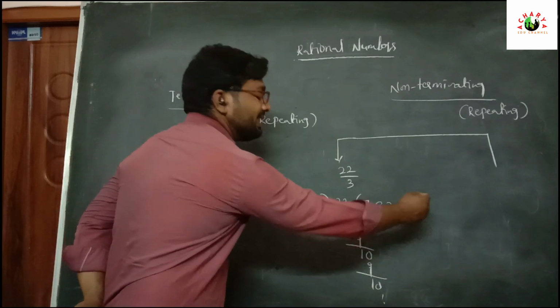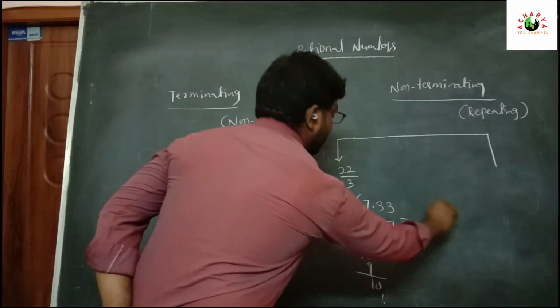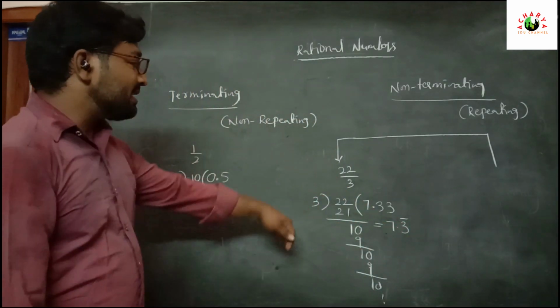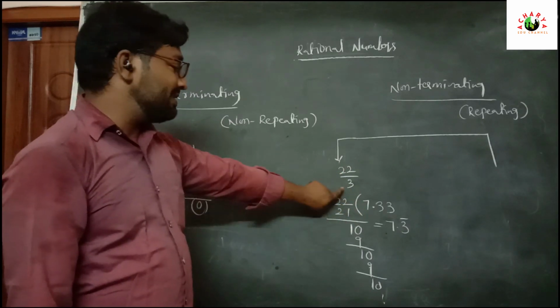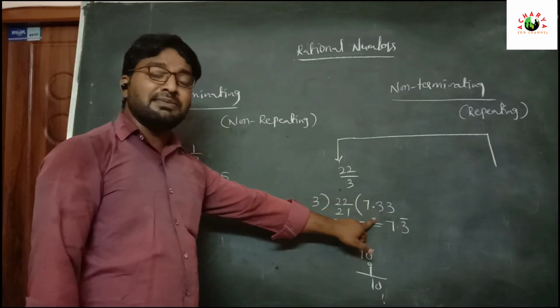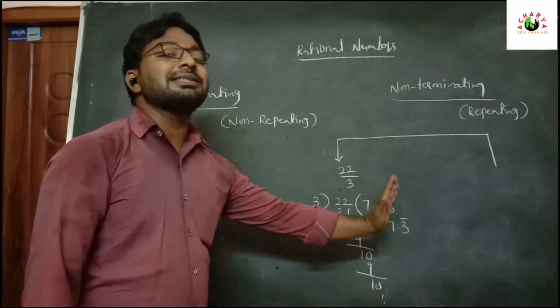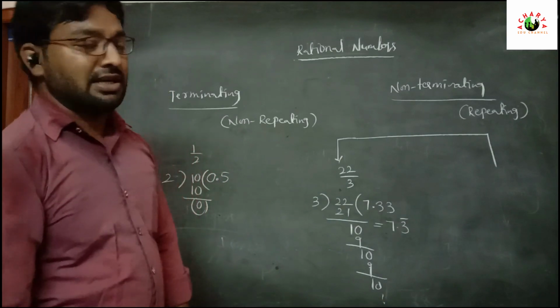Here we get 7.3333, so we can write it as 7.3 bar. Is it repeating or non-repeating? It is a repeating decimal. After the decimal point, the same number is repeating continuously.